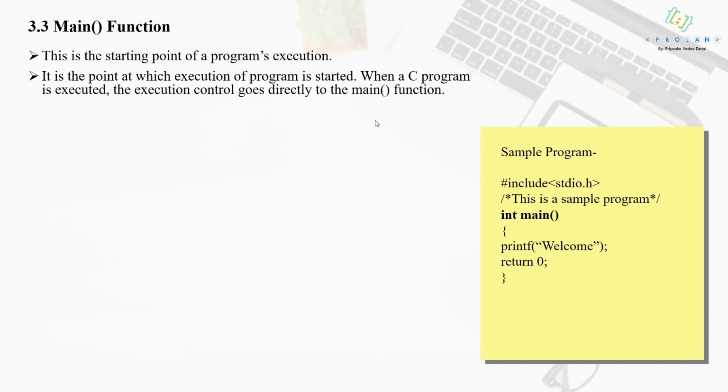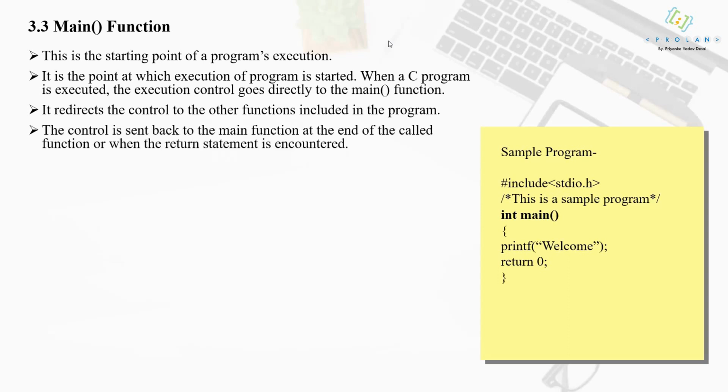So when your main program starts, execution of the program is handed over to your main function. It redirects the control to the other functions included in the program. Now the main function will redirect the control to the other functions which are there in your program.